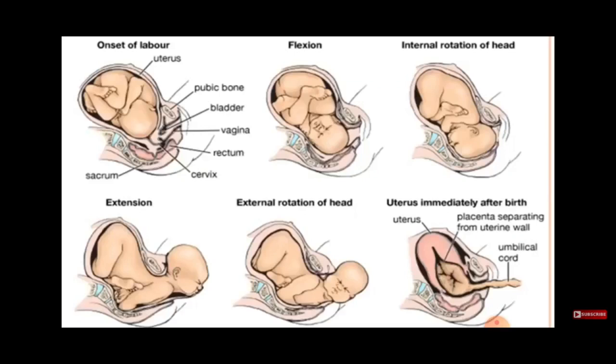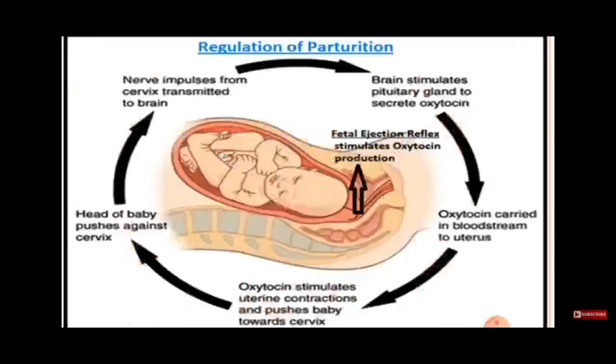see this world. This is the figure showing how the baby is coming out from onset of labor till the delivery. The delivery of the baby is with placenta and umbilical cord. Umbilical cord and placental wall will also come out from the uterus.